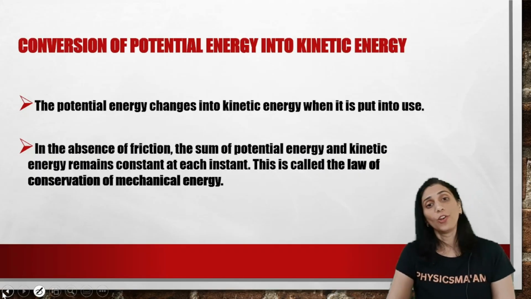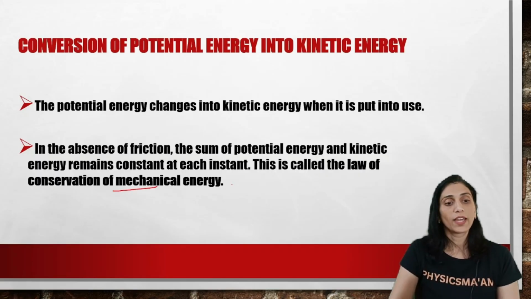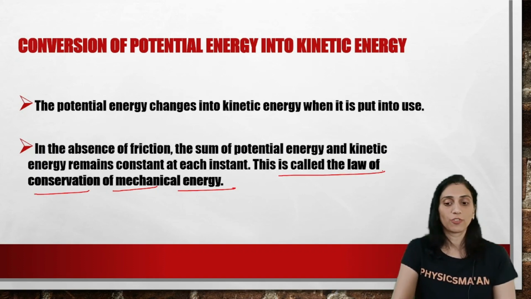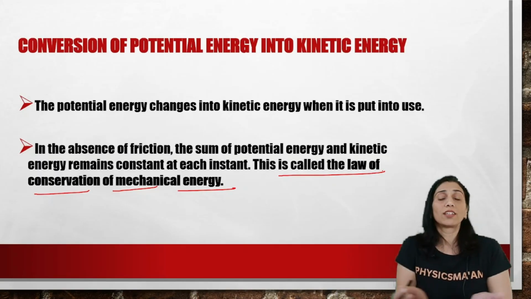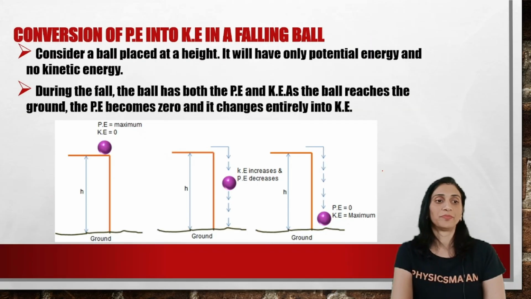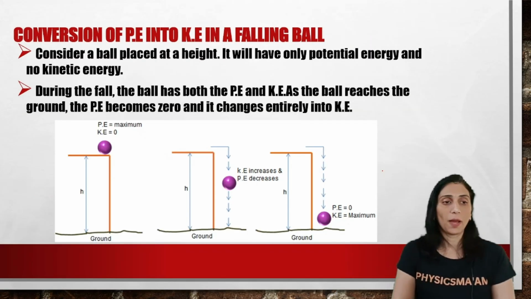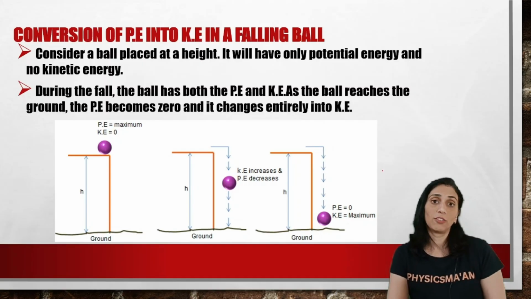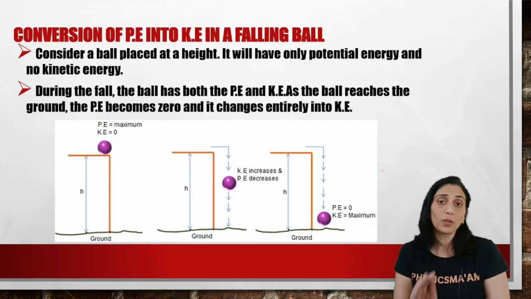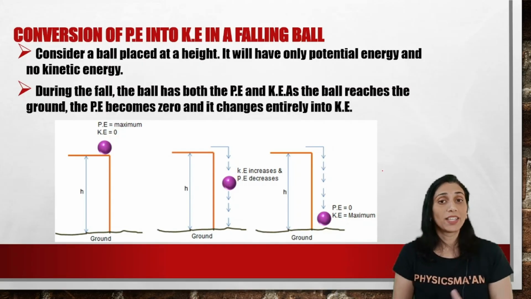What is it called as? Law of conservation of mechanical energy. हम आगे जाके इसको सीखेंगे कि क्या है ये लॉ ऑफ कंजर्वेशन ऑफ एनर्जी, या कैसे टोटल एनर्जी इज ऑलवेज सेम. Okay. Now here we'll see some examples which explain how the conversion happens from potential to kinetic, and how the total mechanical energy will always be the same at any instant.